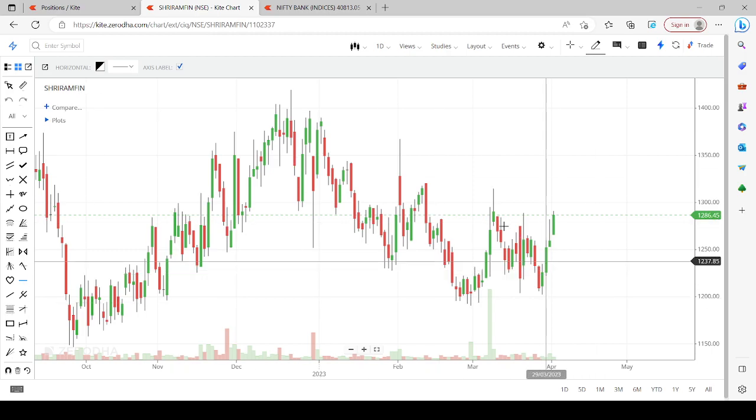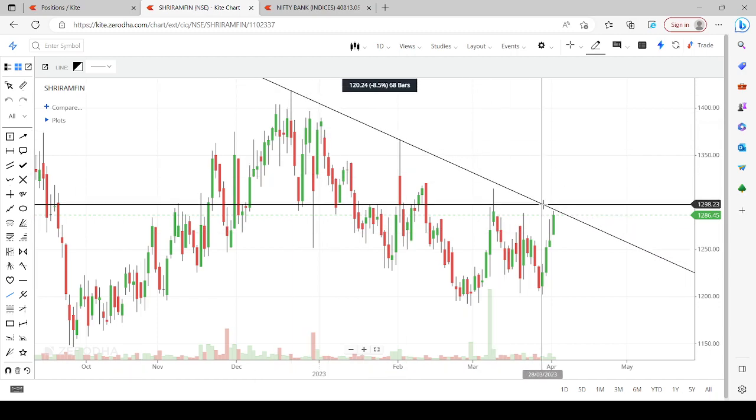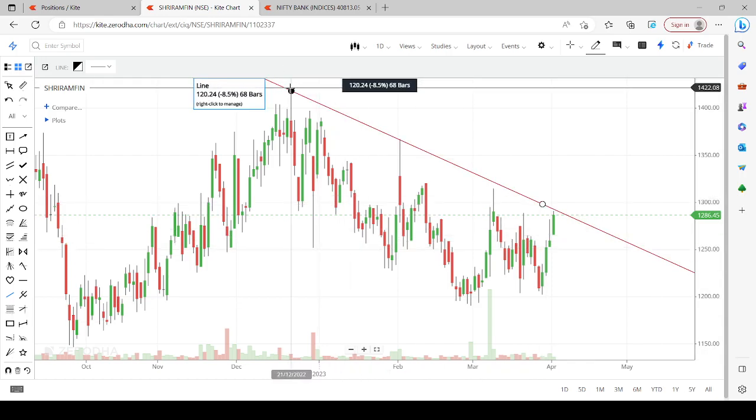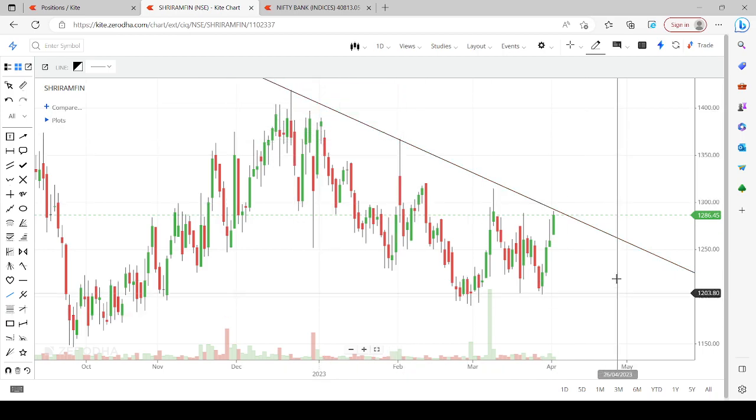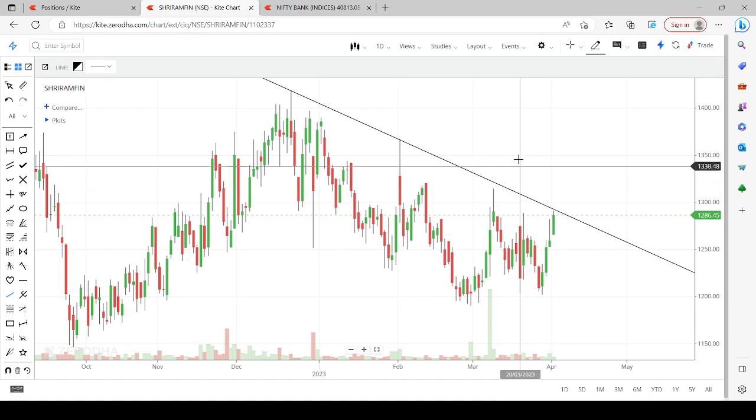Let me draw the same trend line again by connecting the highs. It's very simple, guys. You can also draw it. I have connected this high and this high, and it's on the verge of a breakout. Once it breaks, it will run towards 1367 very quickly. We all know about the momentum of this stock. Once it gains some momentum on one side, it will fly like anything.